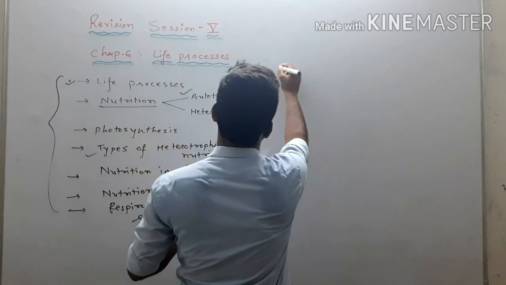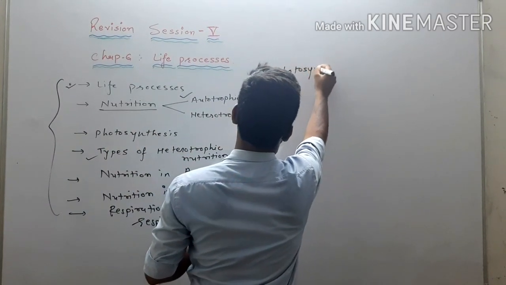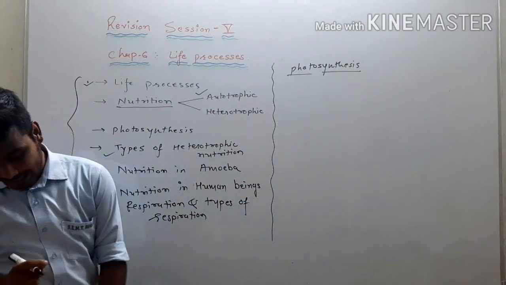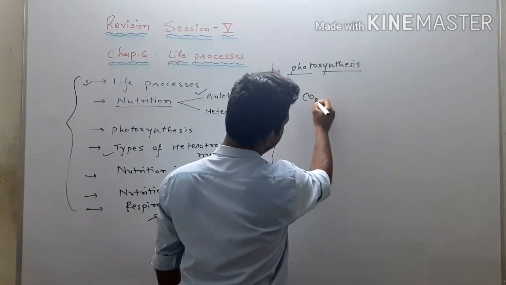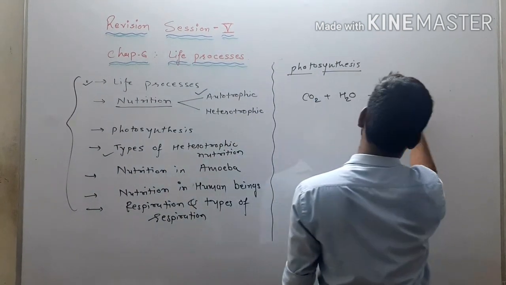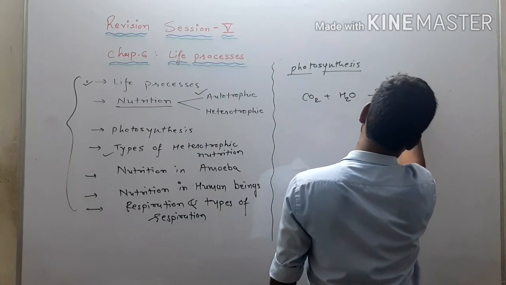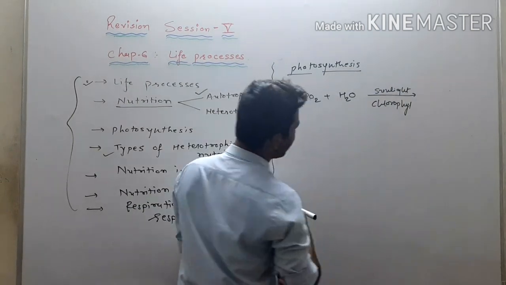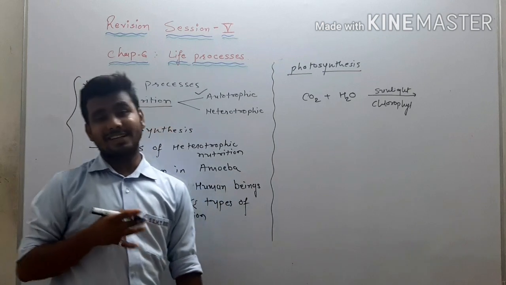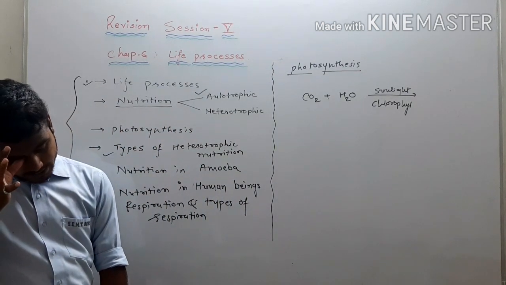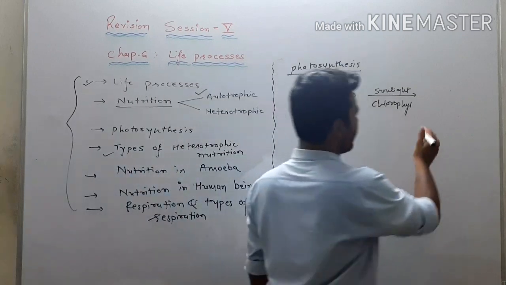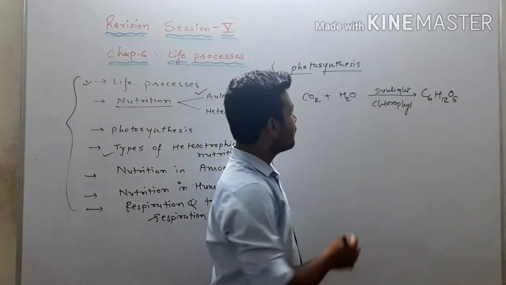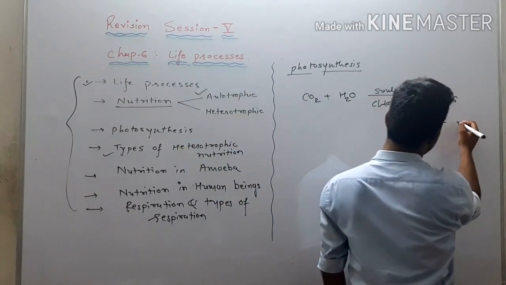As we discussed, in the process of photosynthesis, synthesis of food is done in presence of sunlight, by using carbon dioxide and water in presence of sunlight and chlorophyll. Plants prepare their food by themselves. So what can we consider as food? We have already discussed that here it will be considered as glucose. We know the formula of glucose, C6H12O6, right? So by this process of photosynthesis they will prepare glucose.